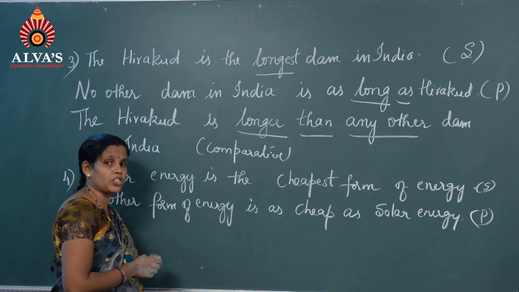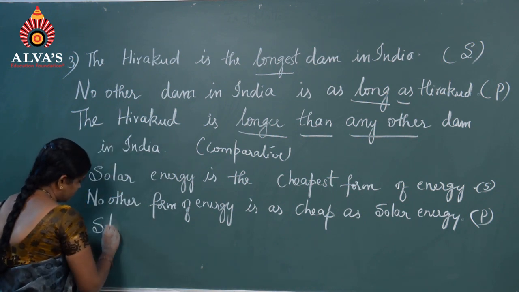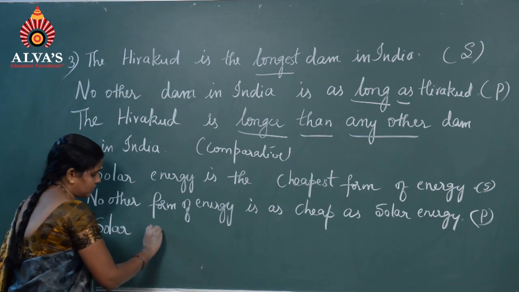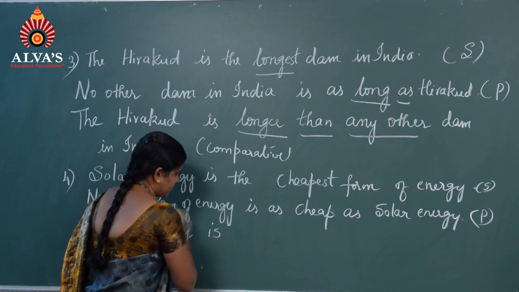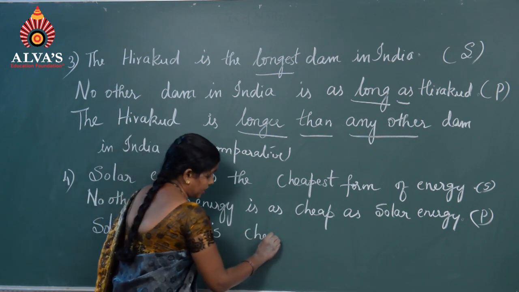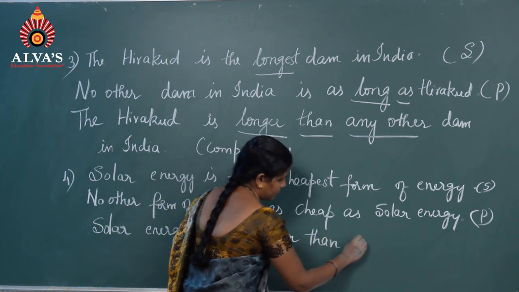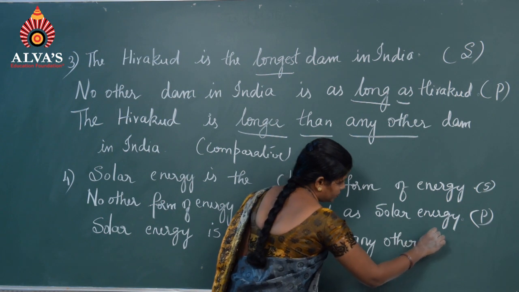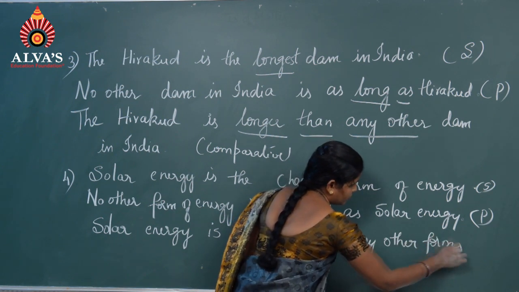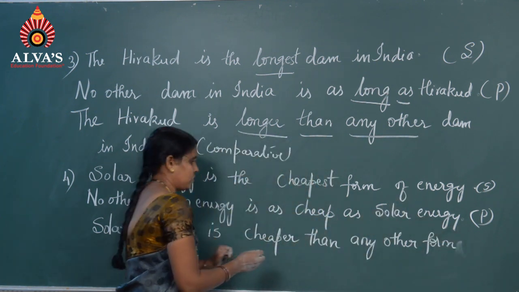What is the comparative degree? Solar energy is cheaper than any other form of energy.